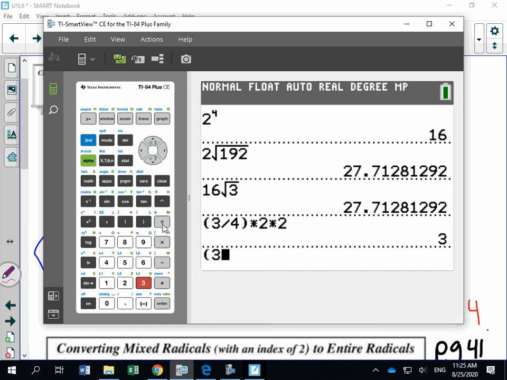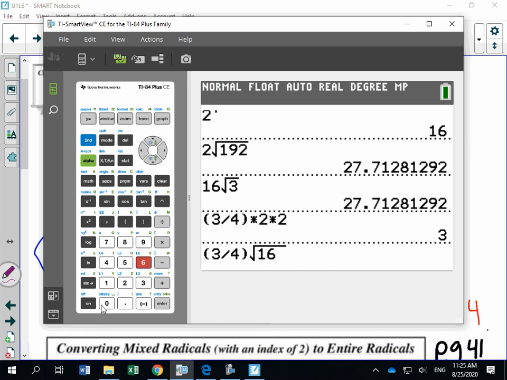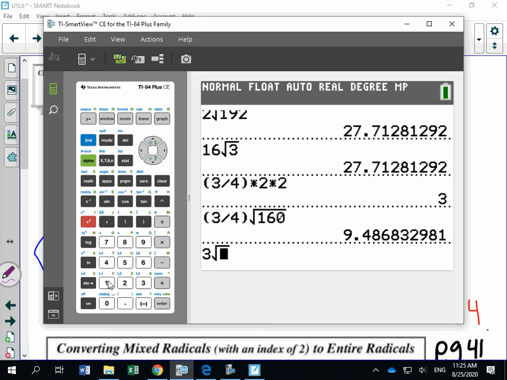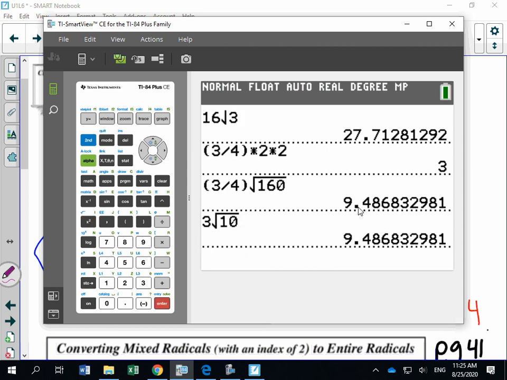Open bracket, 3 divided by 4. Close that bracket, square root of 160. And I say that that is equivalent to 3√10. That guy simplified, whoops, 3√10. I did it correct.